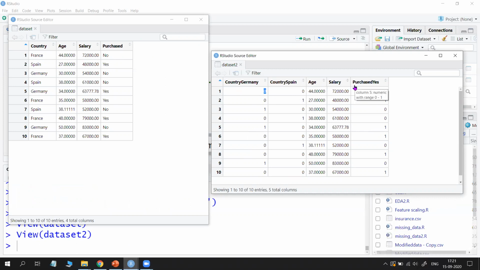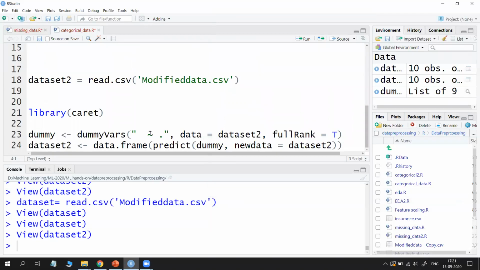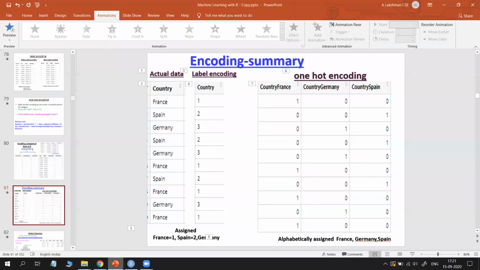Similarly, for yes or no, only 1 column is created. That means for yes the column is created. So it is 0, that means for no the value is 1. Of course it is not there, but it knows it is in the table. You need to remember that it is actually in the table, but its value is the reverse of this one. Here it is 0, the value of the other one is 1. Here it is 1, the value of the other one is 0. Similarly here both are 0, 0, the third one is 1, like that. Okay, so that is the full rank. That's not a problem. So you can change it to true or false. Okay, so this is the way to handle the categorical variables in R.